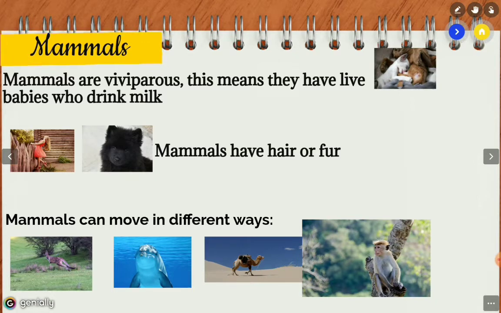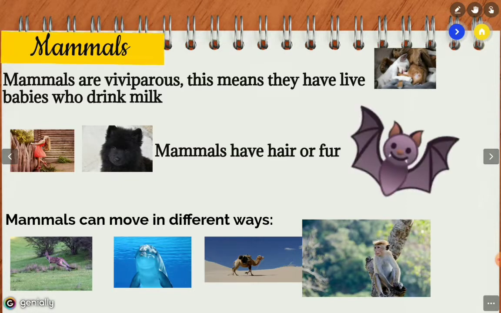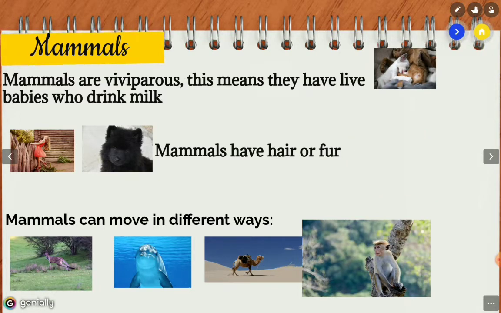And also there is a mammal that can fly. Do you remember? Bats, very good. Bats are the only mammal that flies, all right? Fantastic. And depending on what they eat, mammals can be classified into 3 different groups.